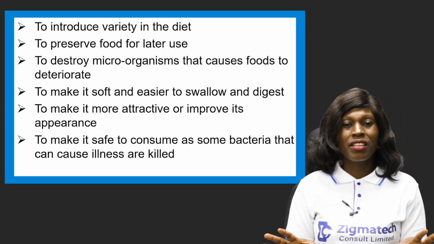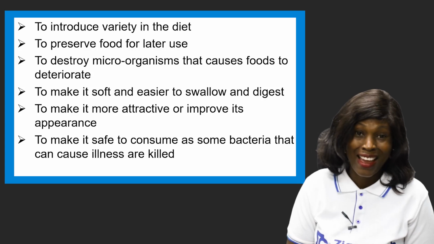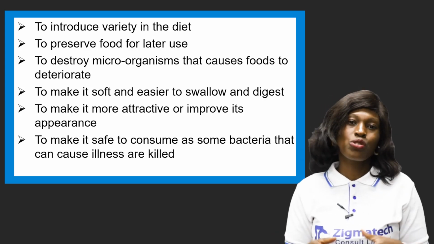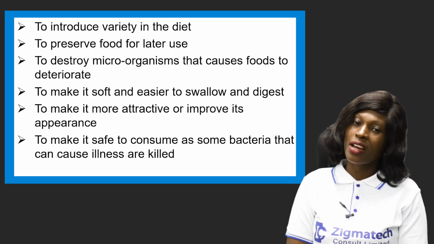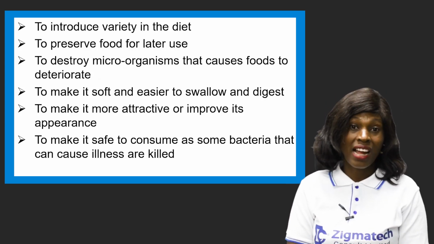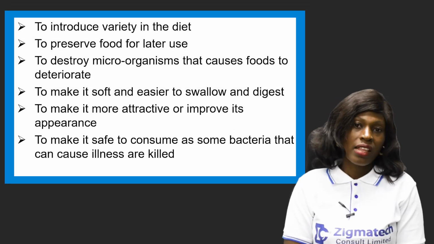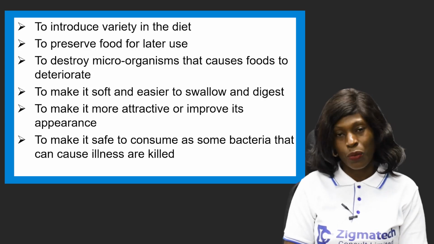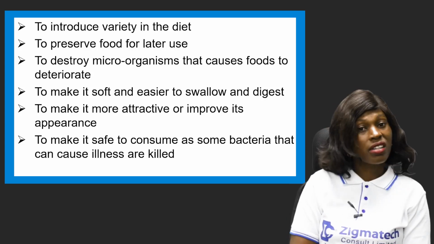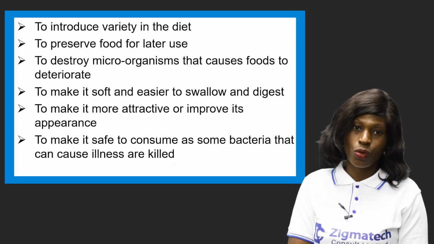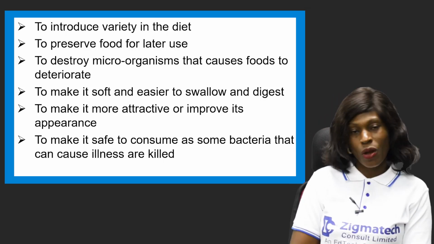Now, cooking them not really too well, and then you just pick some of the raw foods and start eating them. There are some things you need to let heat come in contact with in the course of cooking. So when you do that, you're going to be killing some of the microbes that need heat to be cooked, so they cannot infect or affect us while we eat them. So it's very important that you cook food so as to destroy microorganisms in the food that can cause food to deteriorate.